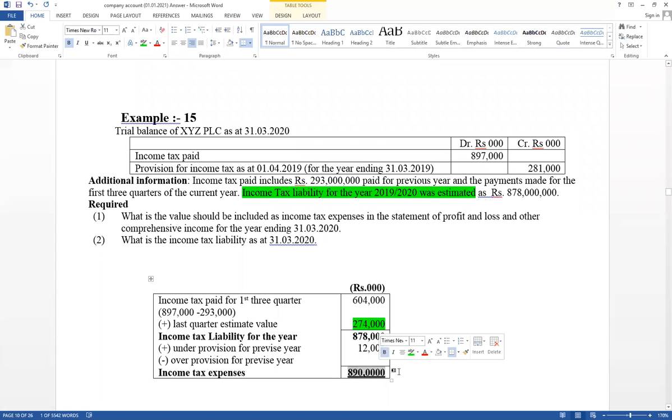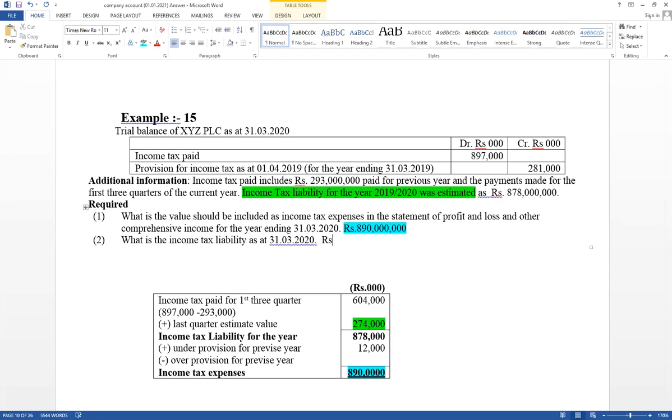As an expense, think about accrual concepts and changes in accounting estimates. For changes in accounting estimates, tax is an expense. Therefore, you have to apply the accrual concept also. So as an expense, 890 million should be included in the income statement. The answer should be written in rupee value.